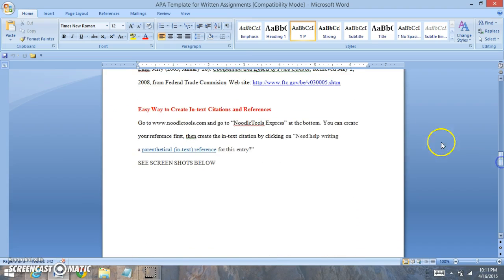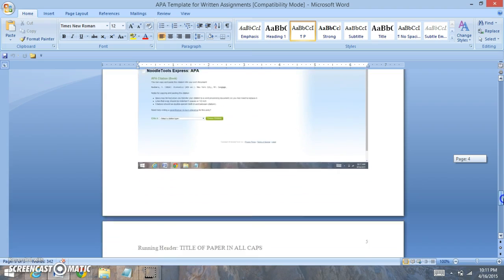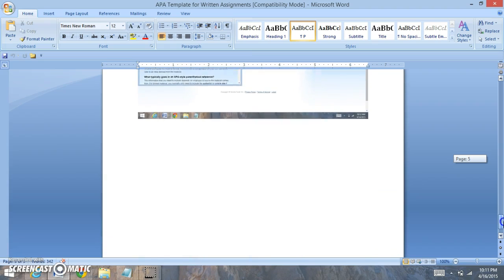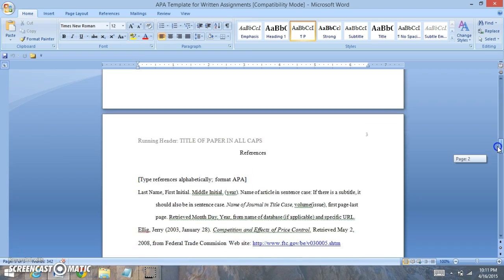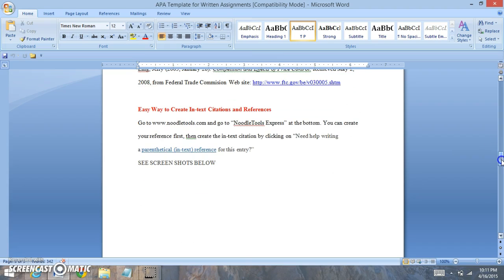And I also include an easy way to do in-text citations and references. I have some screenshots right here that will allow you to understand these in-text citations and references. And basically, you'll just be copying and pasting them from the website I gave you. The website I gave you is Noodle Tools. And when you go to Noodle Tools Express, you'll be able to create that information for you. And I think it'll really make it become a much better process for you.